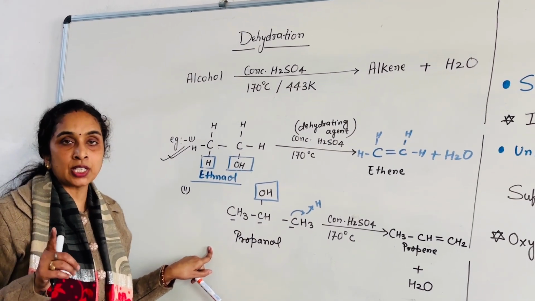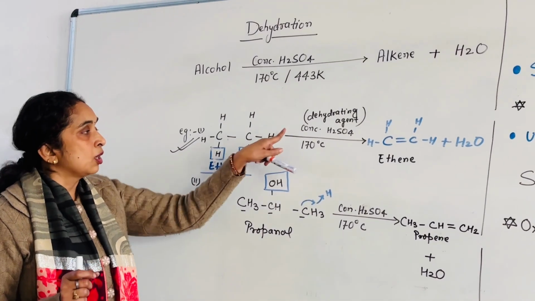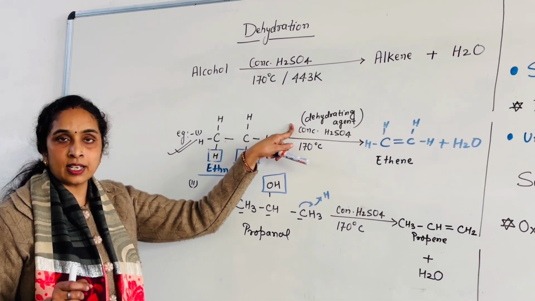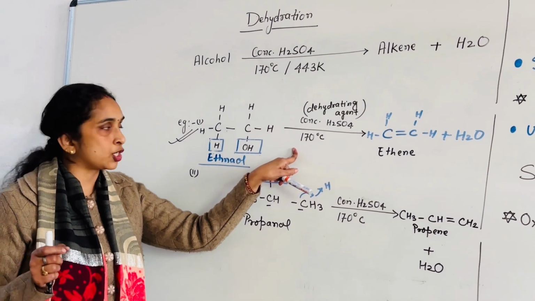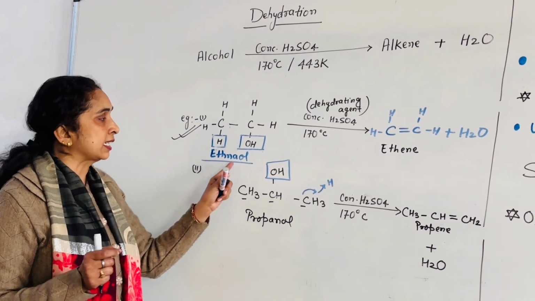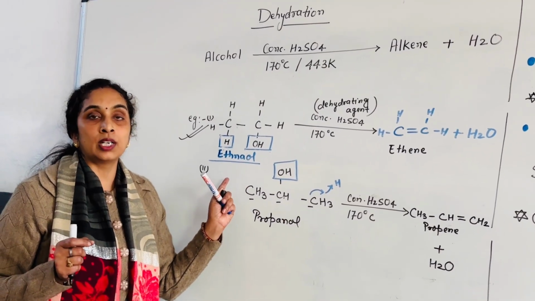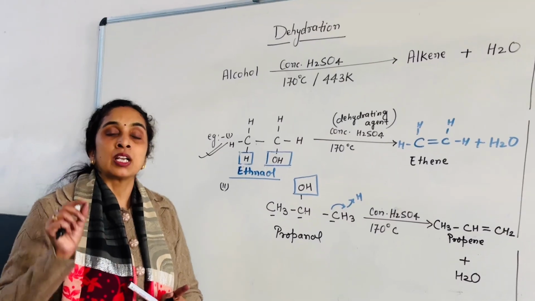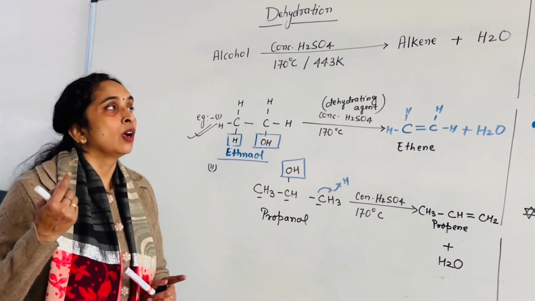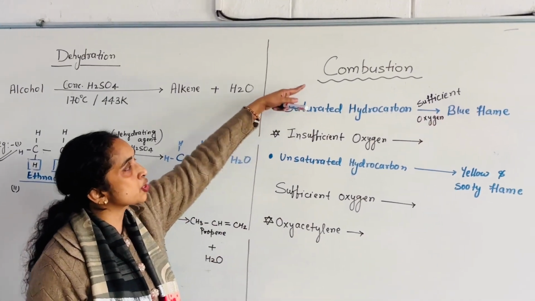Once again I am repeating, each and every point of this reaction is very, very important. What is the dehydrating agent here? What temperature should be maintained for this reaction? And how can we convert ethanol into ethene, or how can we convert alcohol into alkene? Is that clear?